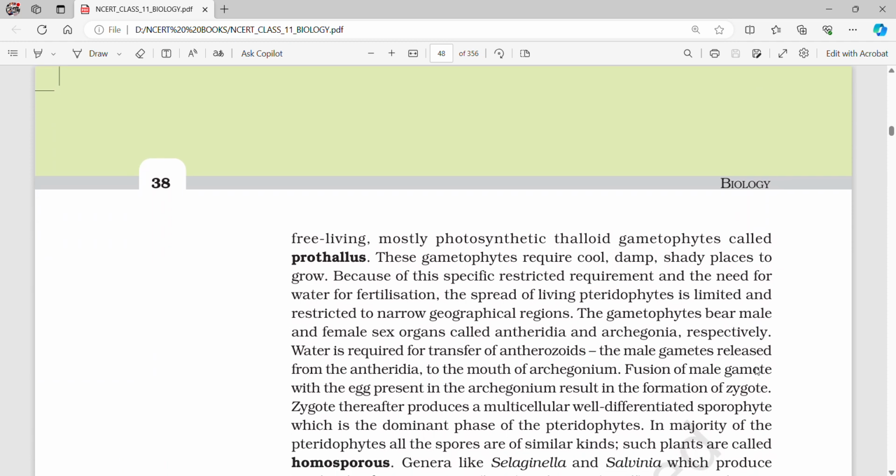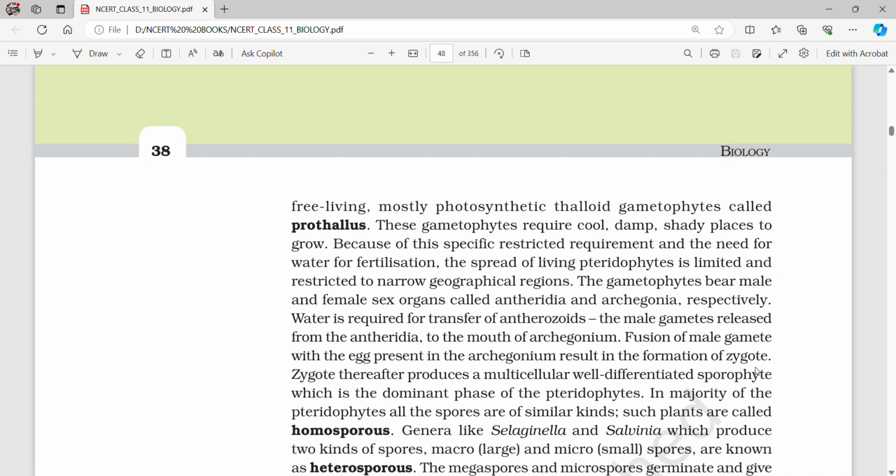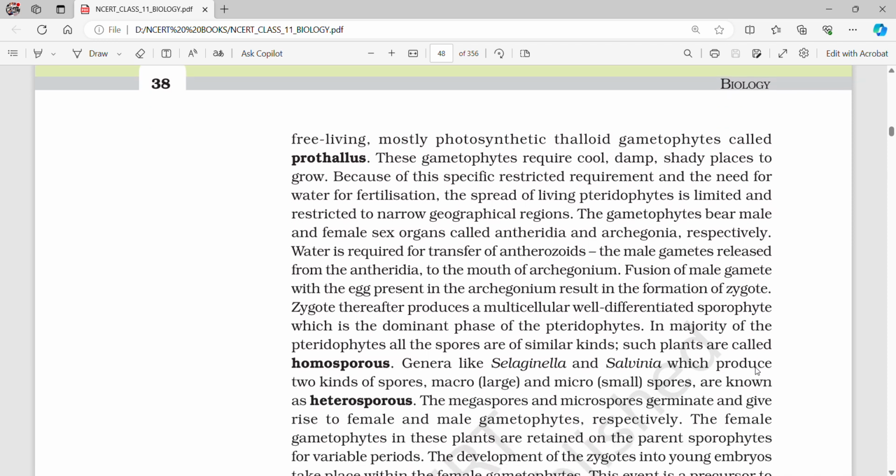These gametophytes require cool, damp, shady places to grow. Because of this specific restricted requirement and need for water for fertilization, the spread of living pteridophytes is limited and restricted to narrow geographical regions. The gametophytes bear male and female sex organs called antheridia and archegonia respectively.